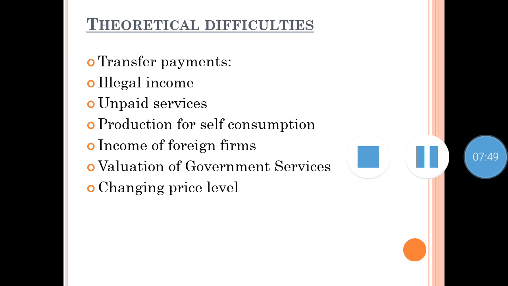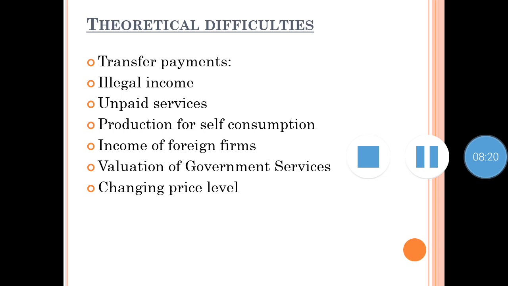Then comes the last point, that is changing price level. The difficulty of price changes arises in national income estimates when the price level in the country rises. If the price level of a country increases, it shows growth in national income even if production is less, because there is a hike in the price level. And the opposite, if there is a reduction in the price level, even if a country is doing well, it will still show a low level of national income.